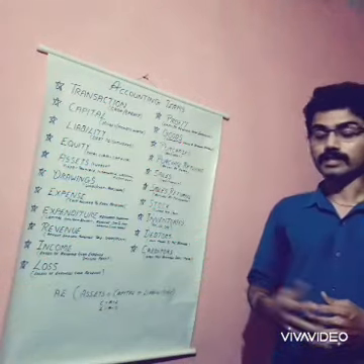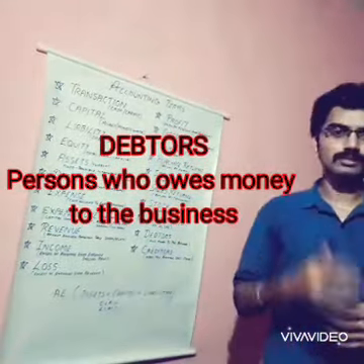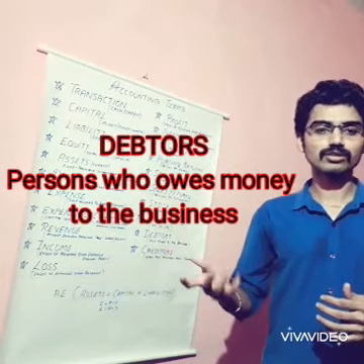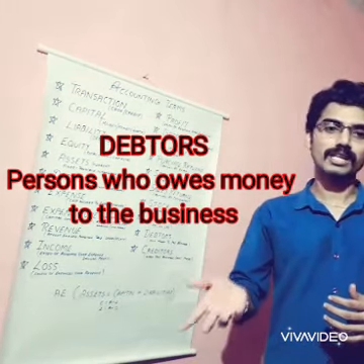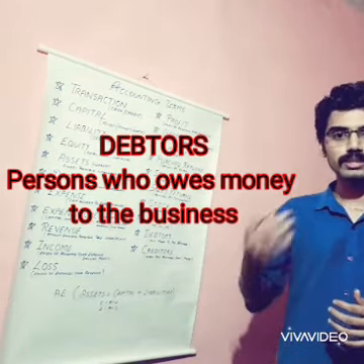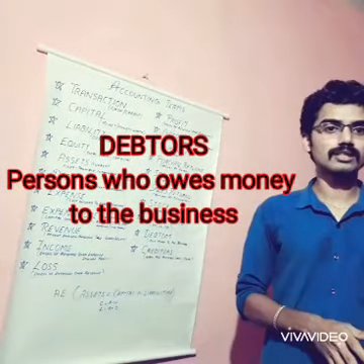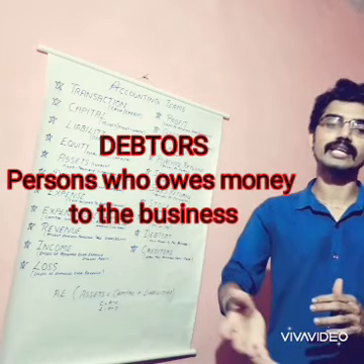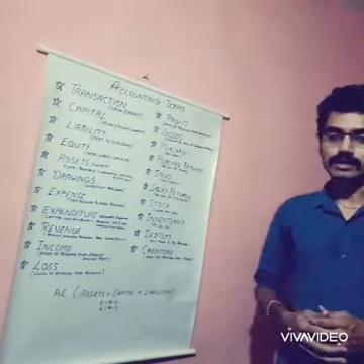And next one is debtors. Debtors are the persons who owe money to the business. That means the business may give goods on credit, so that particular person or customer has to give money to the business. For the business, it is treated as an asset because that particular debtor will give money in a future period of time.